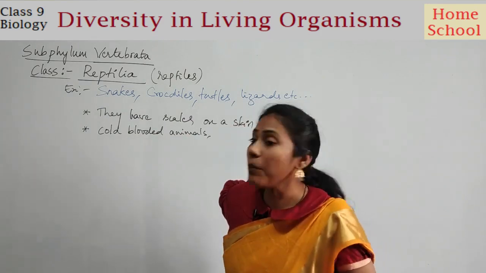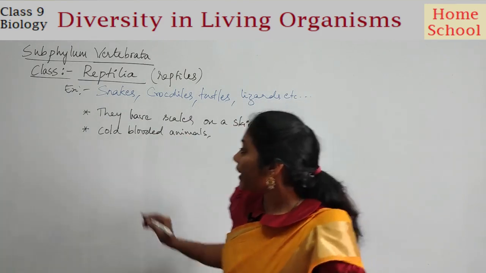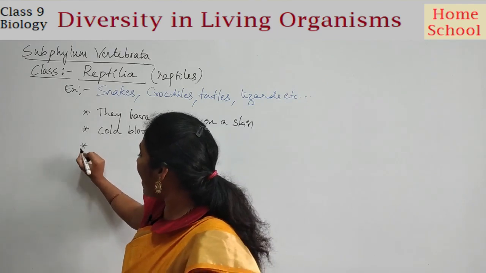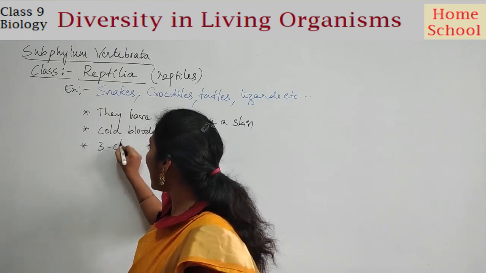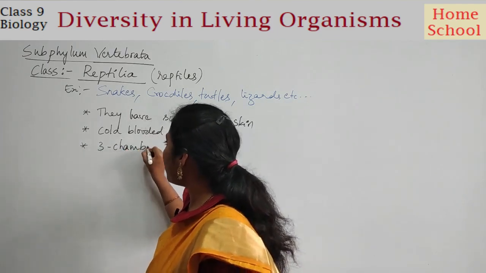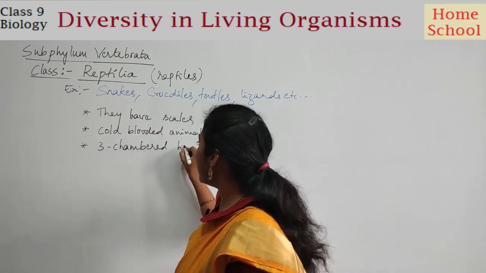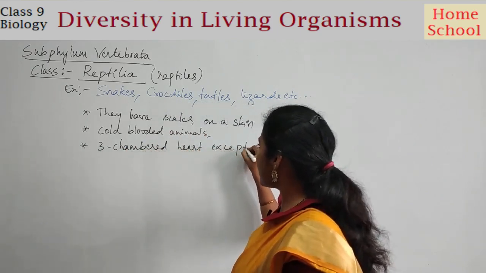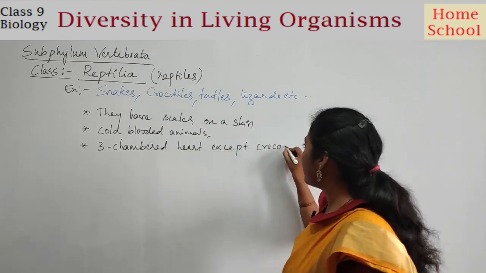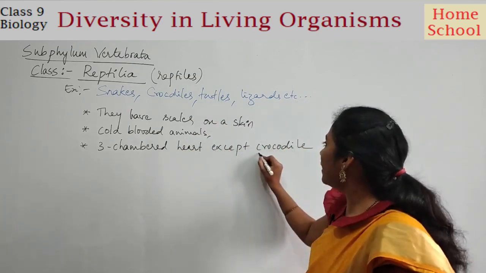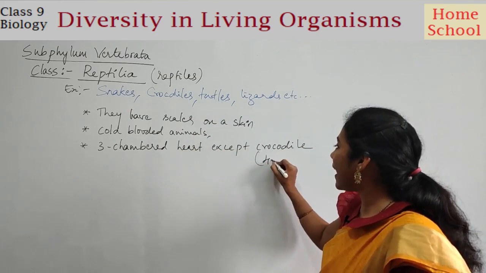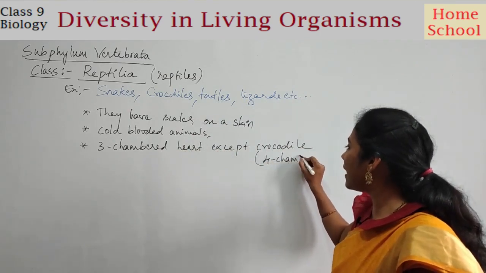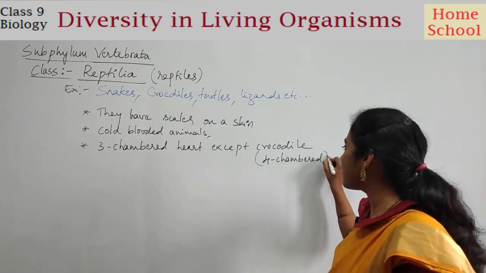And the next important point is that these animals have a three-chambered heart, except the crocodile. Crocodile is the only reptile that has a four-chambered heart, just like humans.